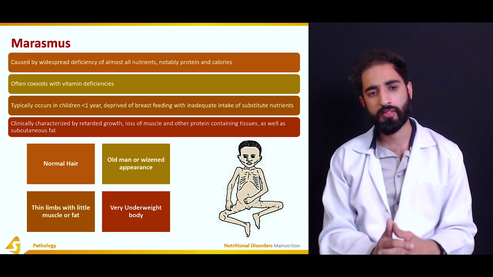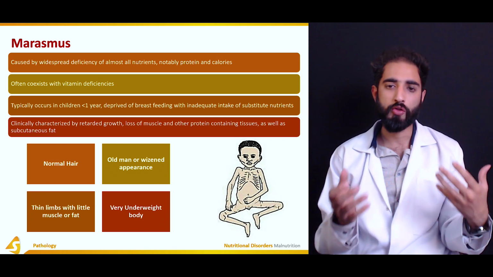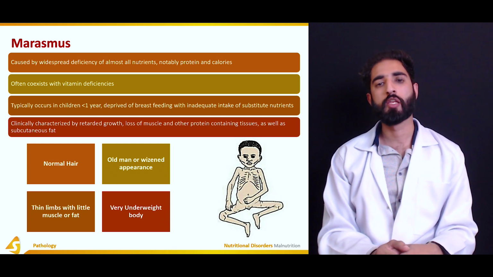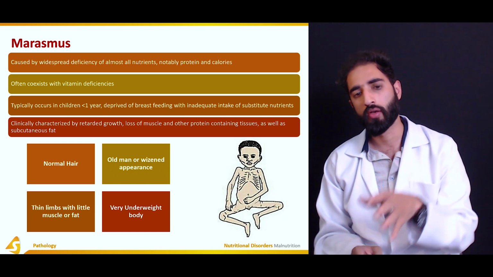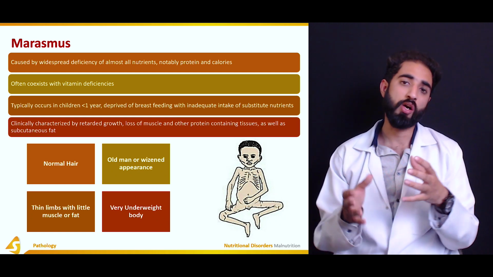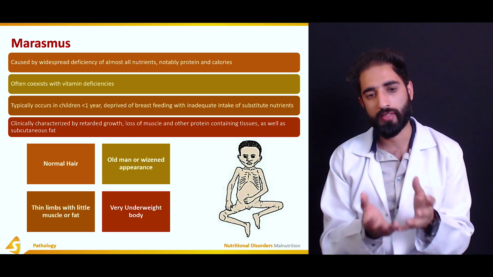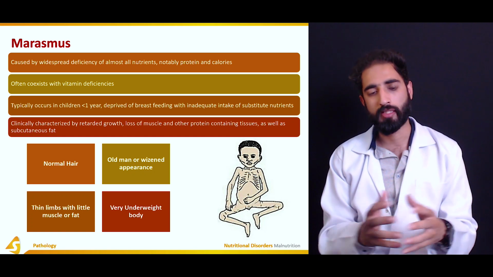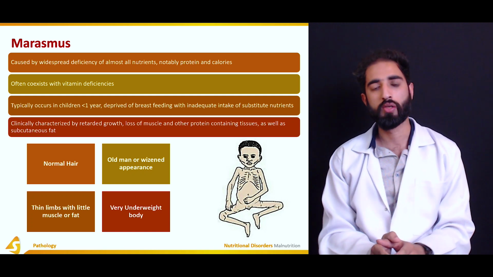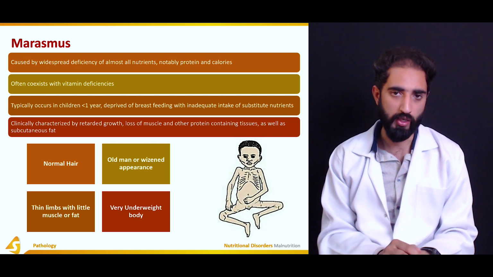So what are the clinical characteristics? It is characterized by retarded growth, loss of muscle and other protein containing tissues because there is no protein intake, as well as loss of subcutaneous fat because once again there is no calorie intake or carbohydrate intake as well. But the child may have normal hair, but the child would have an appearance like an old man or wise in appearance, and there would be thin limbs with little muscle or little fat because of deficiency of both protein and carbohydrates, and the child would be very much underweight.